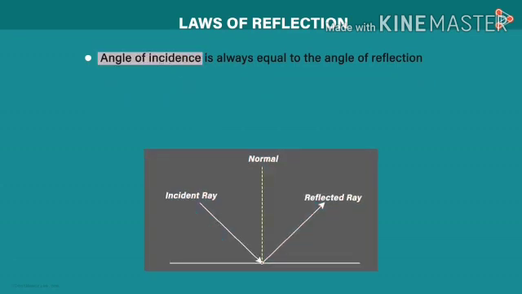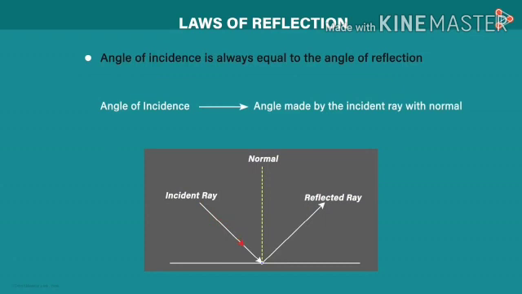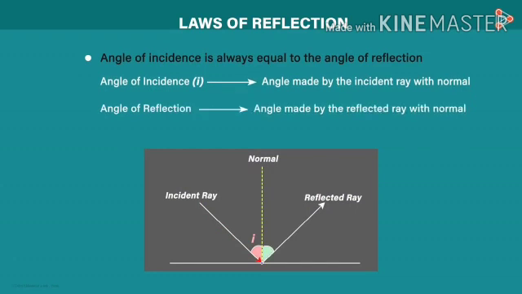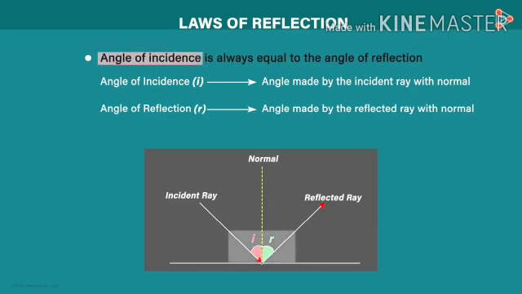Let us see the concept. The angle of incidence is the angle made by the incident ray and the normal; it is called the angle of incidence, I. The angle of reflection is the angle made by the reflected ray and the normal, R. So here, I is equal to R.